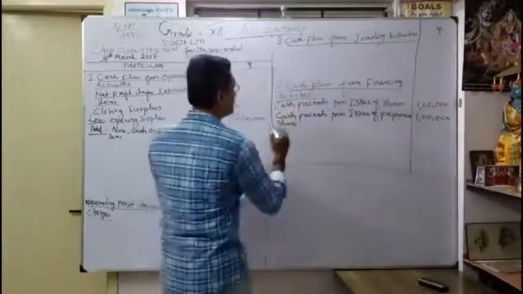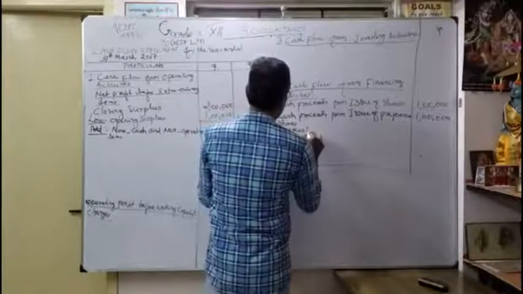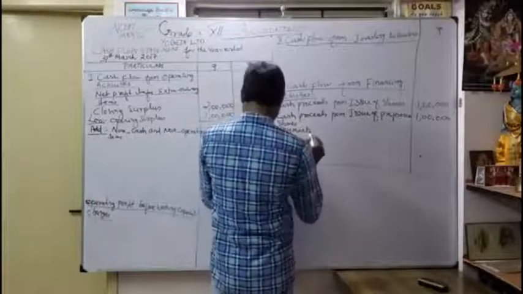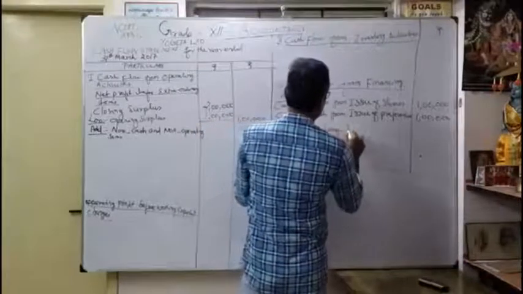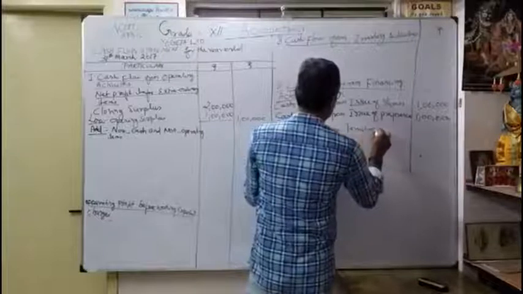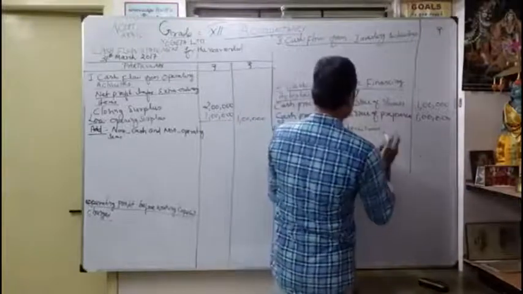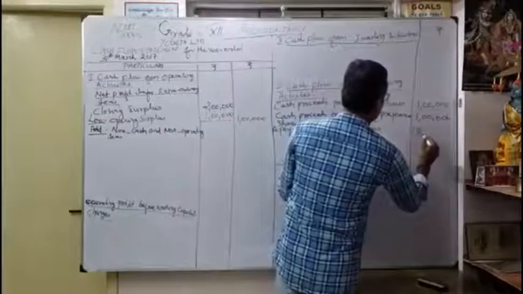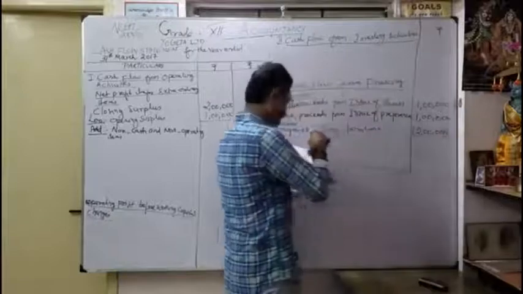That's what here payment, or you can write repayment of long-term loan. How much? Last year 2016 2 lakhs, now become nil. So put in the bracket, should be very careful, 2 lakhs. Okay, you want to show within the bracket.